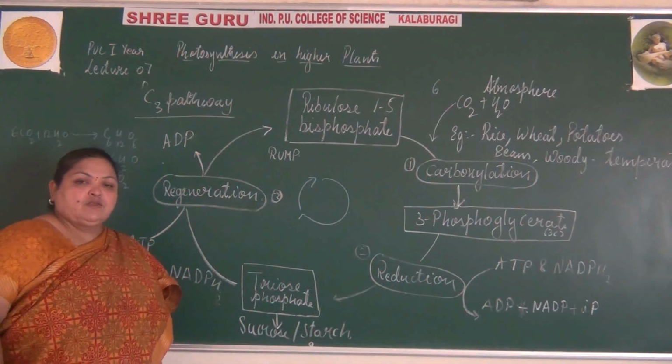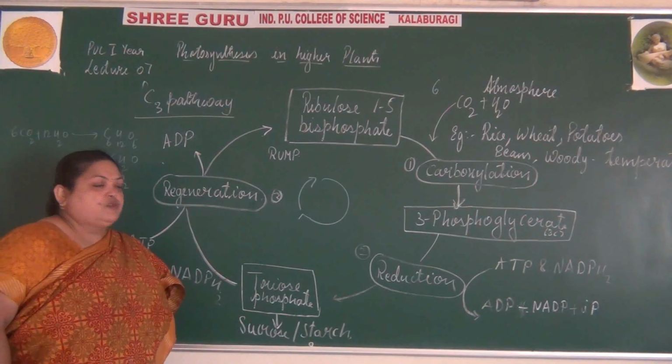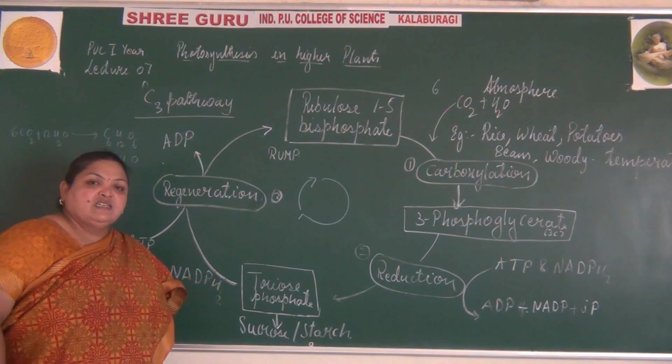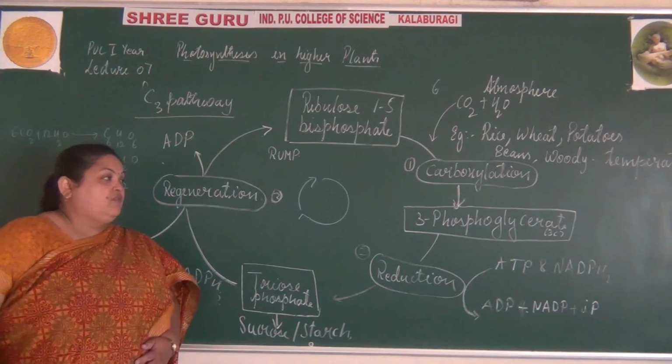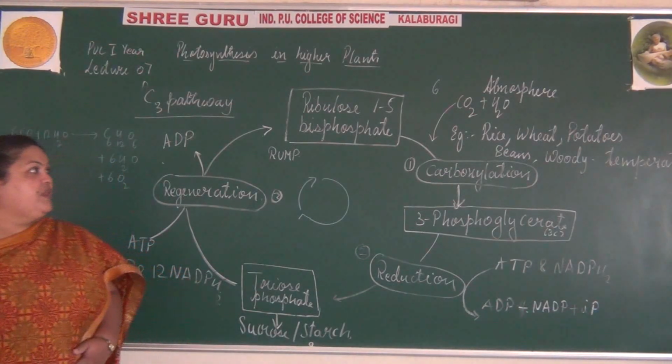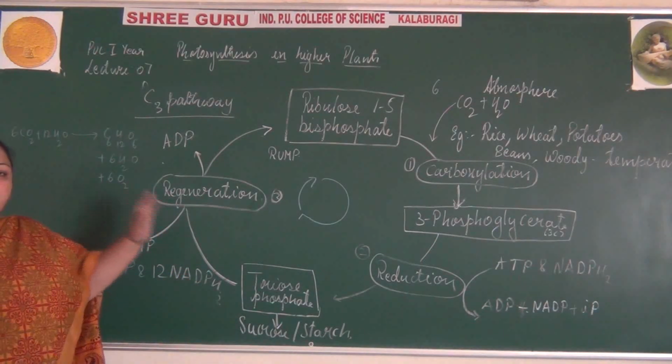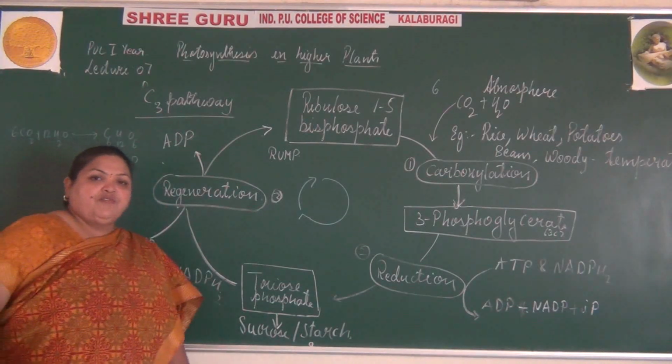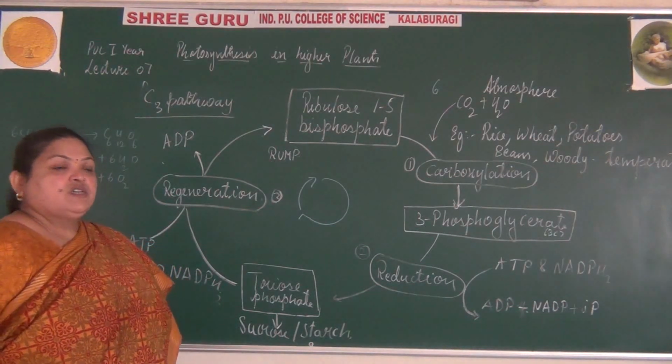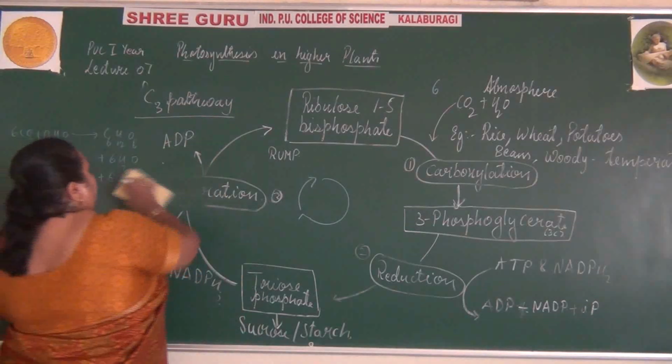So such plants which undergo this process are also called C3 plants. Now next, another process of the dark reaction is the C4 pathway.